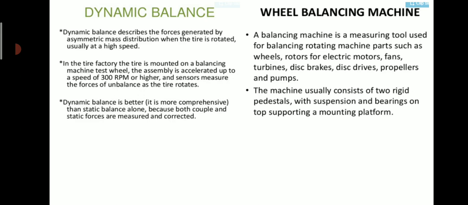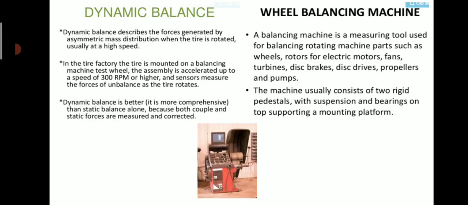A balancing machine is a measuring tool used for balancing rotating machine parts such as wheels, rotors for electric motors, fans, turbines, disc brakes, disc drives, propellers and pumps. So not only for wheels in automobiles, but for devices like electric motors and turbines also. The machine usually consists of two rigid pedestals with suspension and bearings on top supporting a mounting platform. This picture shows a wheel balancing machine.